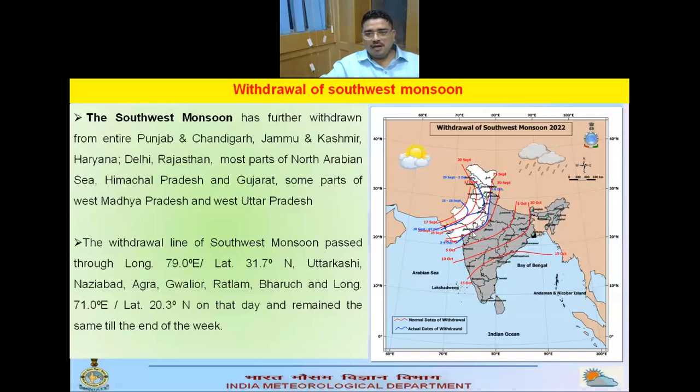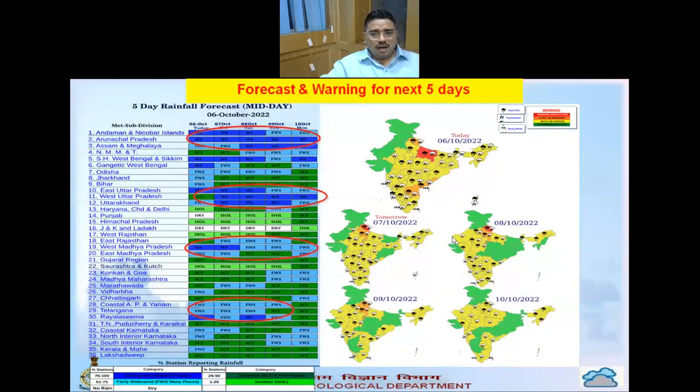Accordingly, this blue color line shows the withdrawal line. It passes through Uttarkashi, Najibabad, Agra, Gwalior, Ratlam, Bharuch, and goes to the northeast Arabian Sea. So this is the situation of withdrawal of southwest monsoon 2022. And now go to the forecast and warnings for next 5 days.